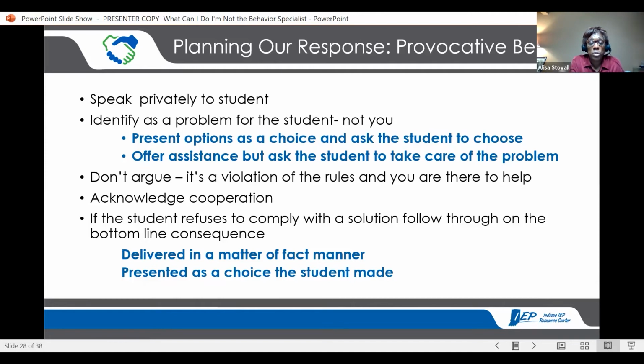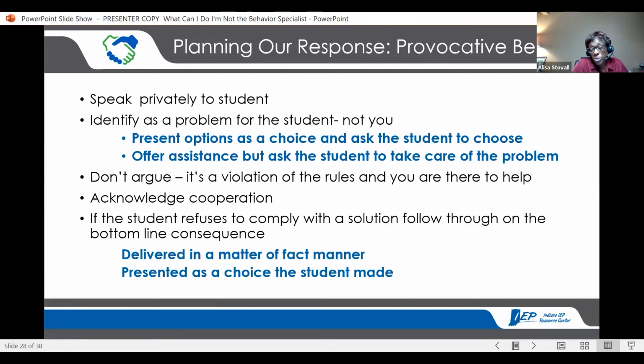I would tell students there's only two reasons we have rules: to keep people safe and so we can learn. And I could tuck just about anything under either one of those headers. Sometimes kids need assistance with, how are you going to take care of this problem? Acknowledge cooperation. When a student does begin to cooperate with you, say thank you. Acknowledge it, even if it's just one step.